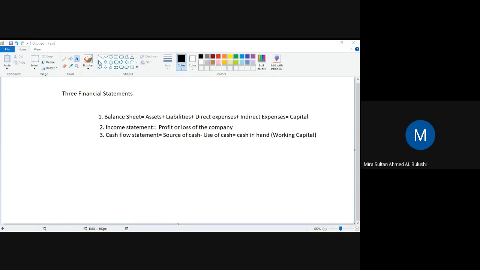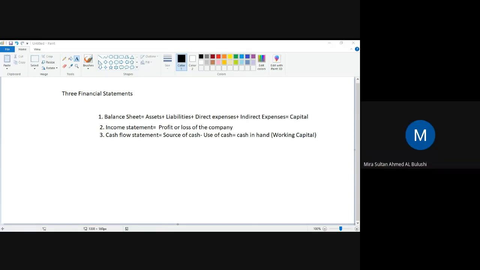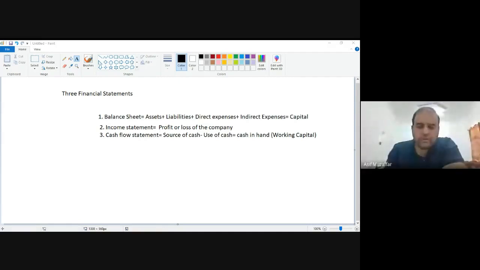Direct expenses. Direct expenses, and which statement should I see? Balance sheet. Yes, it would be in the balance sheet. It should be in the balance sheet.